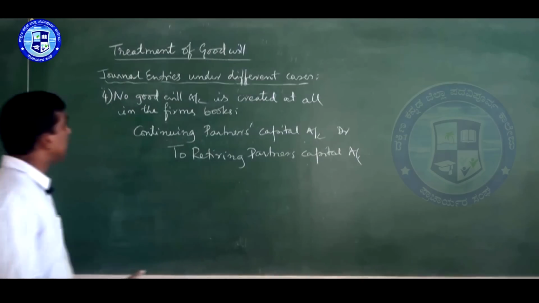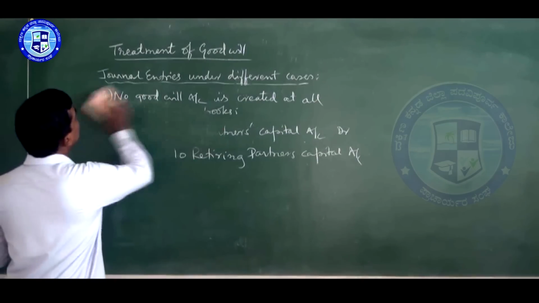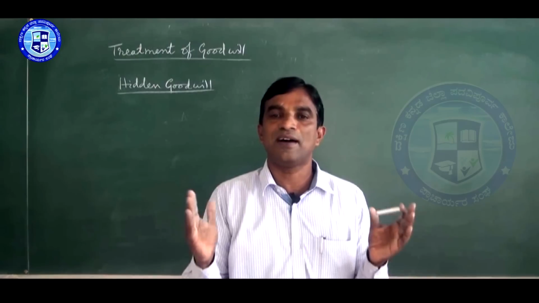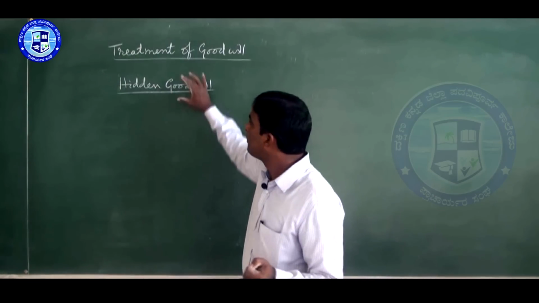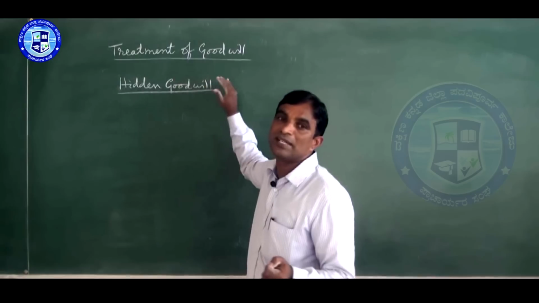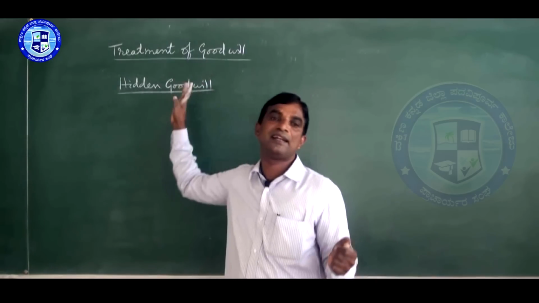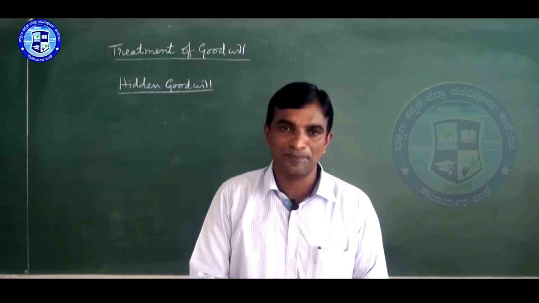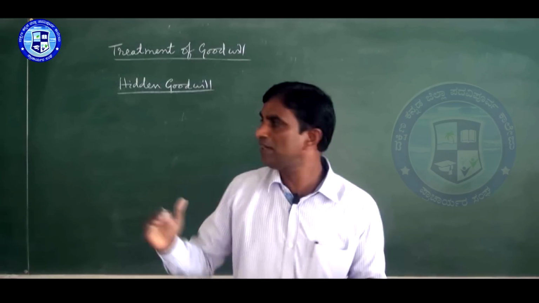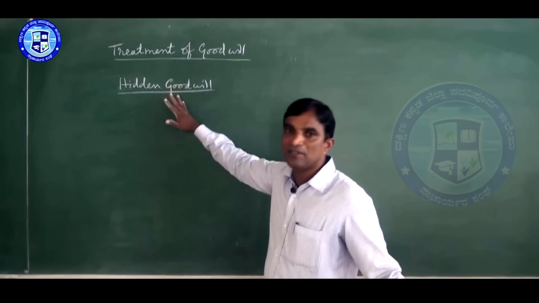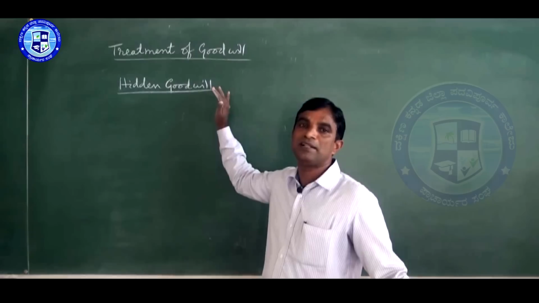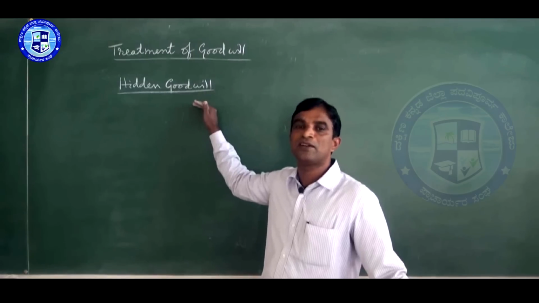Now the last one remaining is hidden goodwill. After making all adjustments, if any excess amount is there, they will pay that with goodwill. So the excess amount we call, in retirement, hidden goodwill. So here everything we should calculate: adjustment of capital accounts, revaluation of assets and liabilities, and accumulated profits and losses.